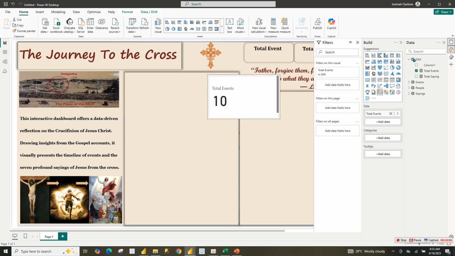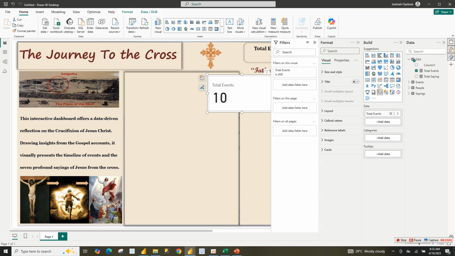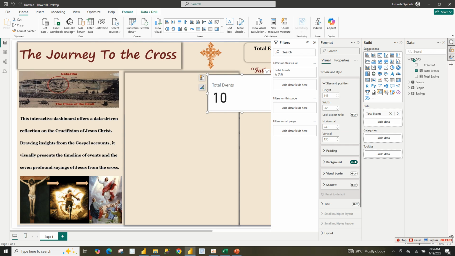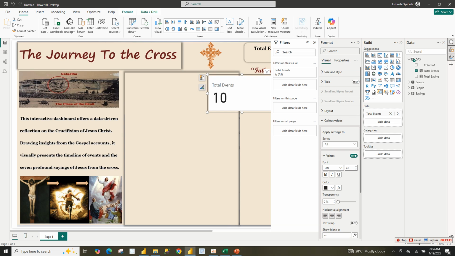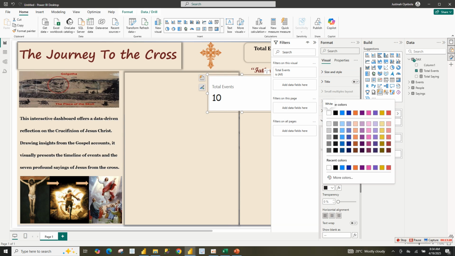Total event. Now I'm going to format this. Click on format here. First remove the background, then go to callout value. I'm going to change this to this. Okay, you can change it to any format that you want. Then we'll reduce the font. Then for the font color, the color code that I use,